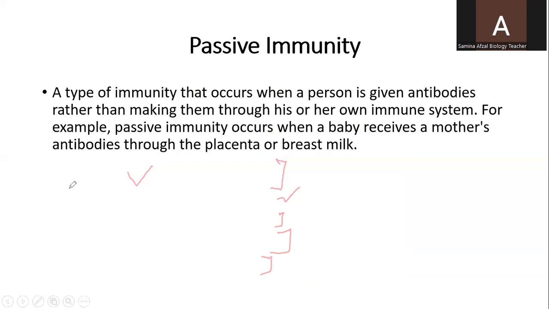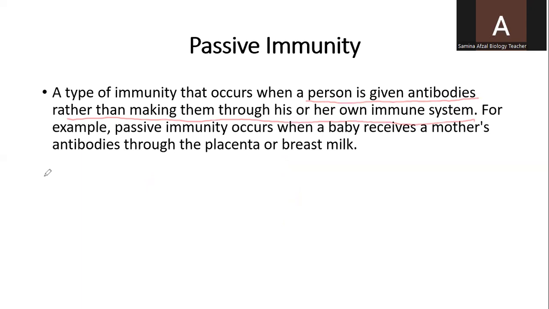Now, the second type of immunity is called passive immunity. Passive immunity is a type of immunity that occurs when a person is given antibodies rather than making them through his or her own immune system. Our body is usually able to produce antibodies, but in some cases, if the body is unable to produce them, passive immunity is helpful for us.